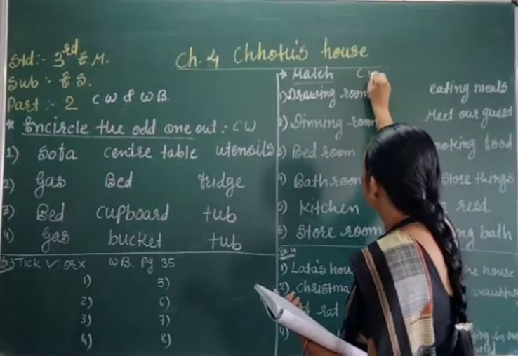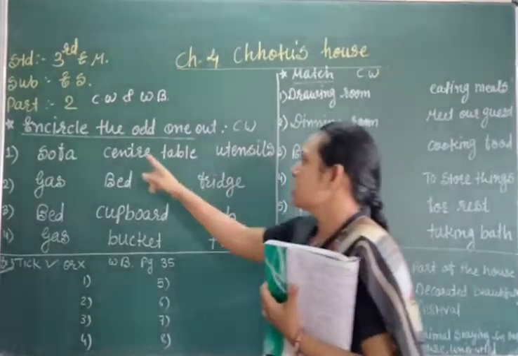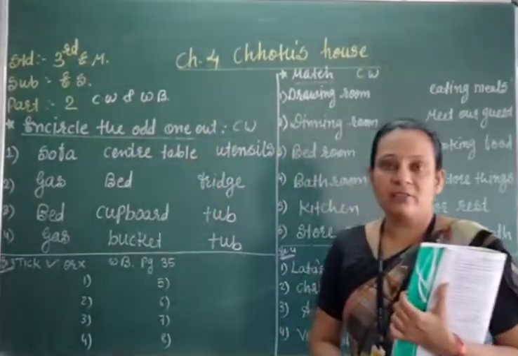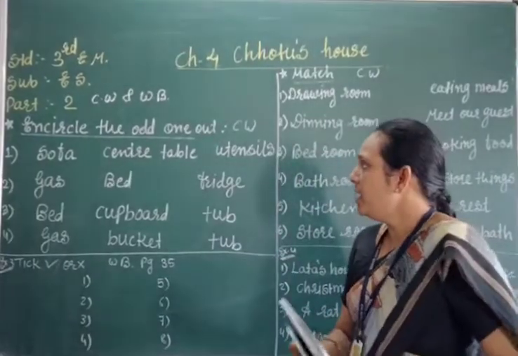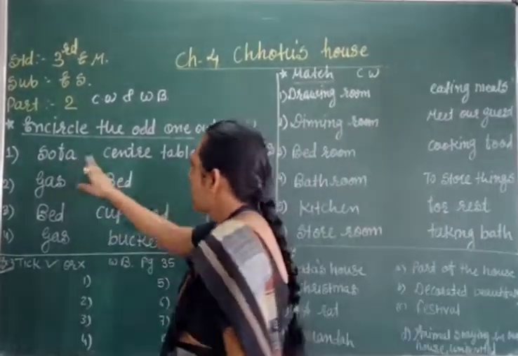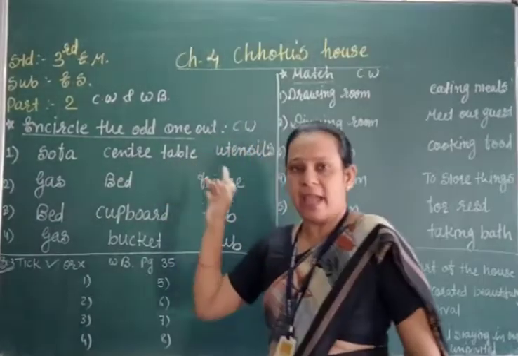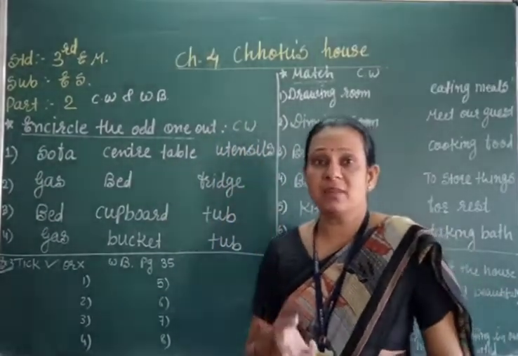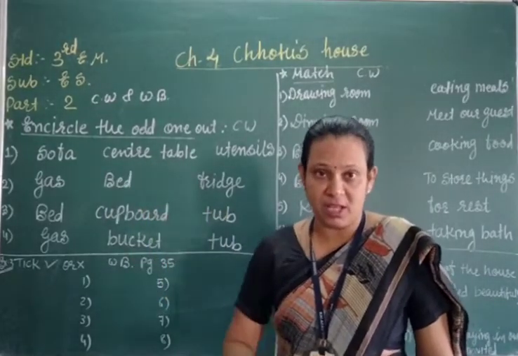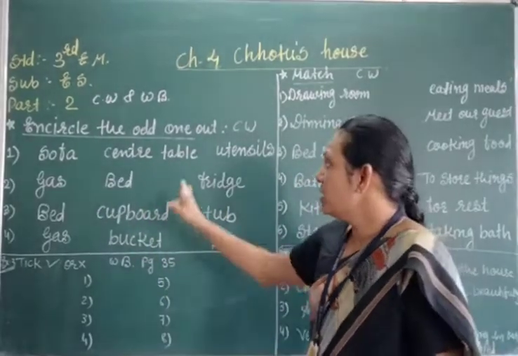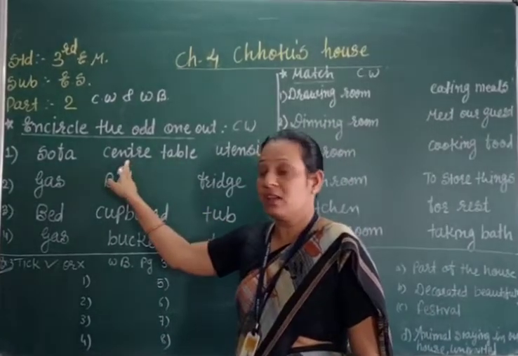Okay, students? Now, circle the odd one out. Which one is the odd? We have to circle on it. Okay? So, sofa, center table. That means the table. Right? Sometimes we have to put the table in the corner of the house. So it is written here central sofa, central table.